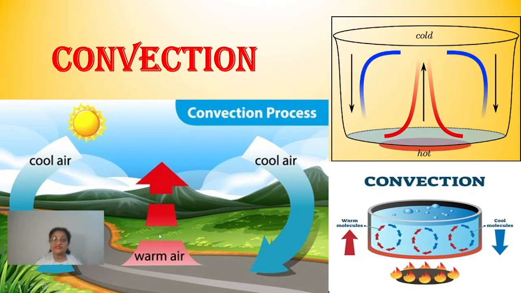Clear? So what is the result? The result is a circular movement that starts, and this ultimately leads to the development of several convectional currents.